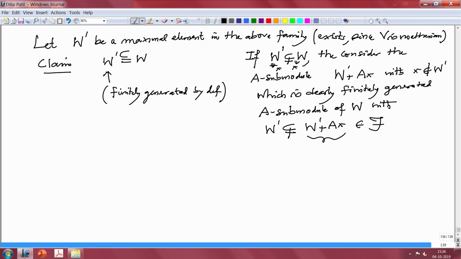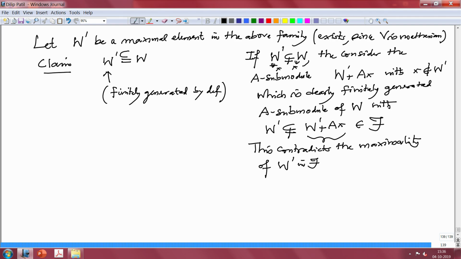So, this contradicts the maximality of W prime in F.